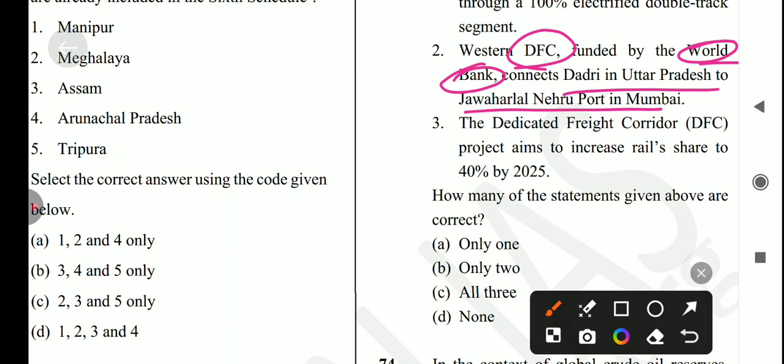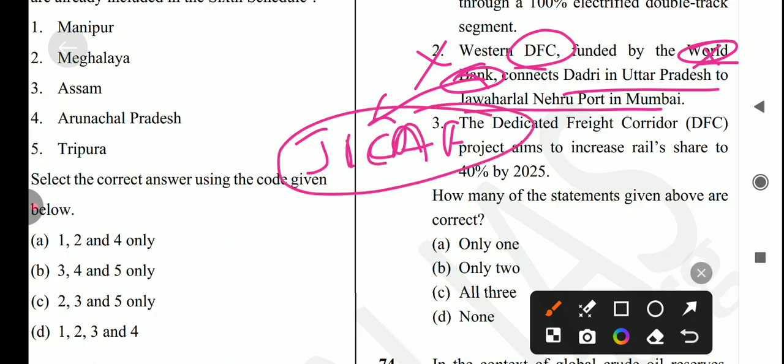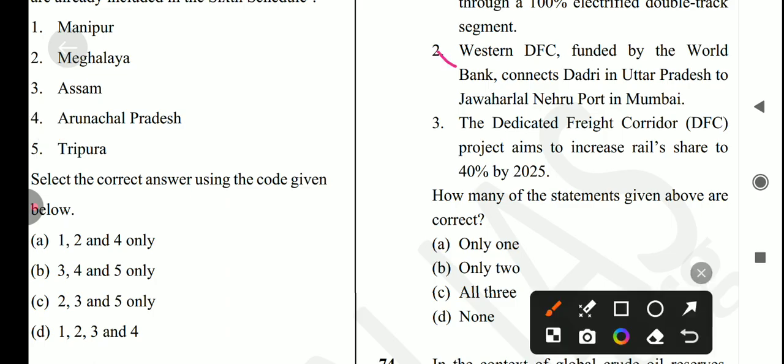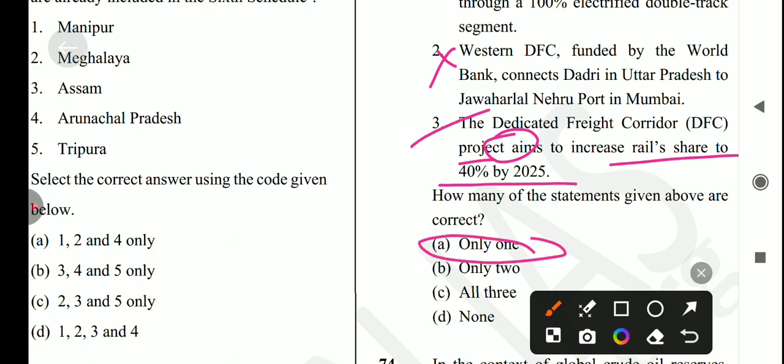So second statement is also incorrect because ये World Bank के द्वारा नहीं किया जाता है। ये किसके द्वारा किया जाता है, तो Japan International Cooperation Agency fund के द्वारा ये fund किया जाता है। Okay, so statement second is also incorrect. Next is dedicated freight corridor project aims to increase rail's share by 40% by 2050. Yes, it's a correct answer. So answer for this question is option number A, only one is correct.